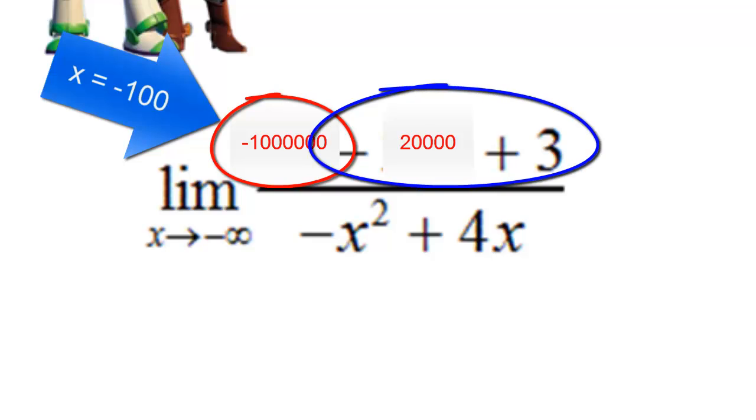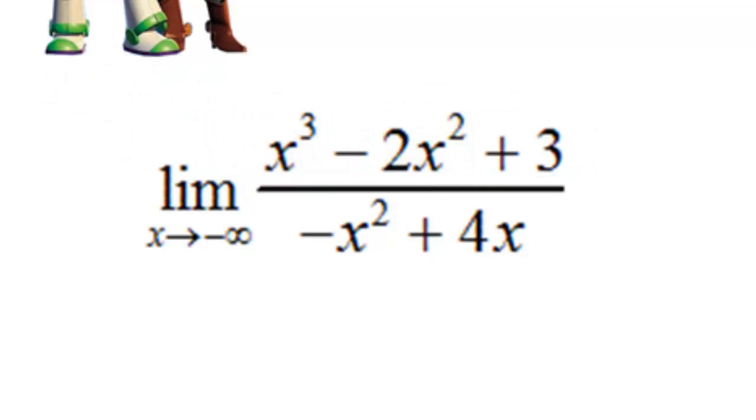Now, can you guess what would happen if we tried a number close to infinity? Yeah, the larger the number, these second and third terms almost become non-existent.